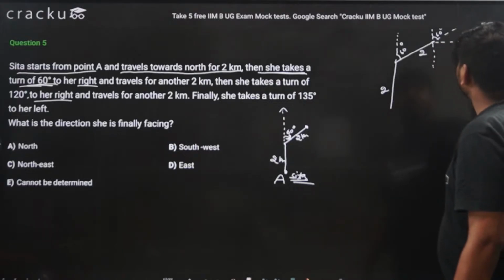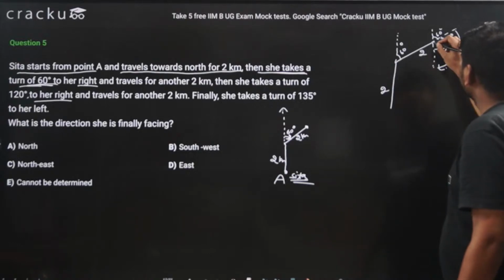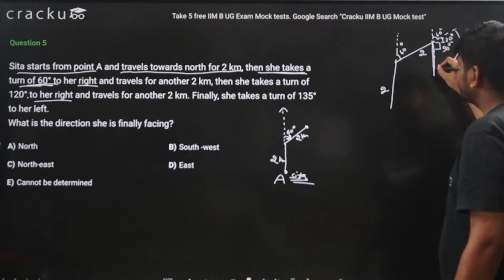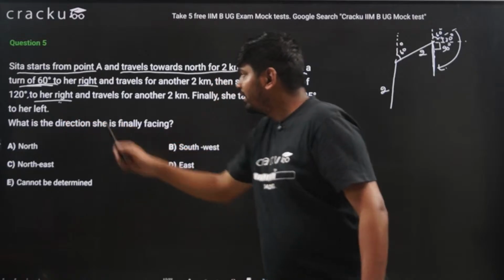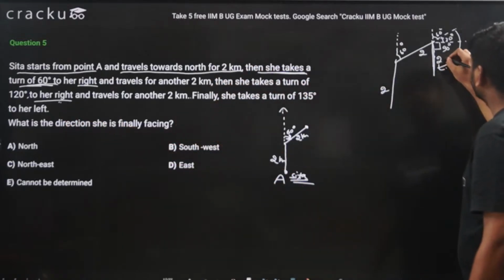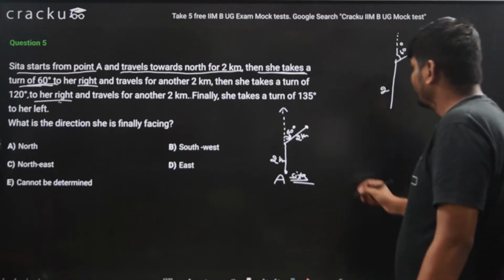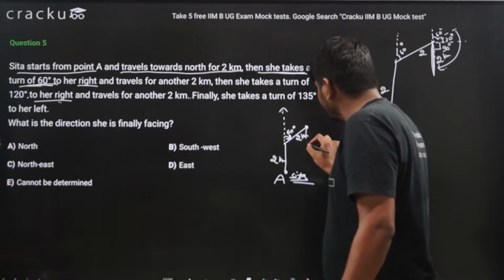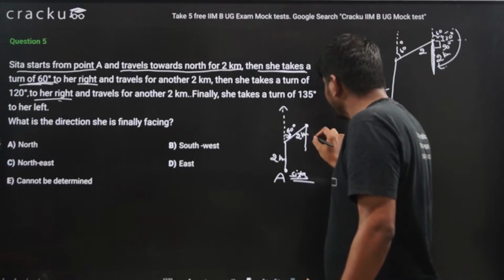This angle will be 30 degree and this is 90 degree. So 120 degree to her right will be this direction. So she turns 120 degree to her right and travels for another 2 kilometers. So this distance is also 2 kilometers in this direction.